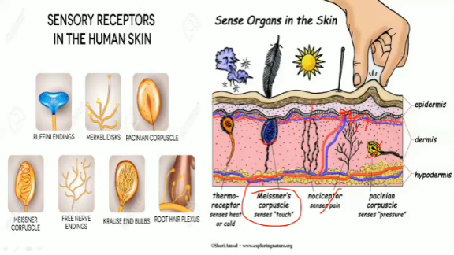There are some other receptors present. Ruffini endings are present, which feel heat. That is for heat perception. And Merkel discs are also for touch.